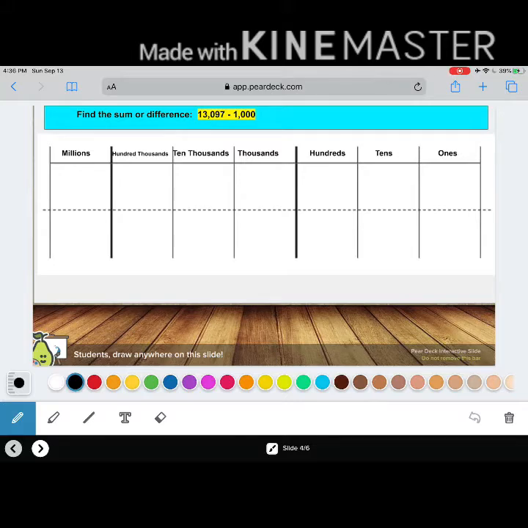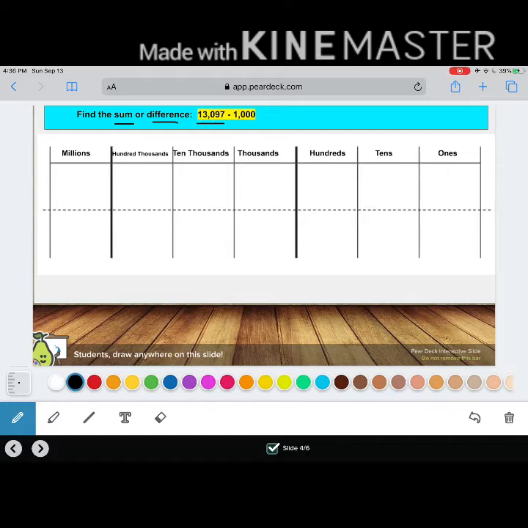Let's look at this first problem. In this first problem, it says find the sum or difference of 13,097 minus 1,000. What are we looking for? The sum or the difference? Based off of the fact that I see subtraction. That's right. We're looking for the difference. So you guys will notice that we're using the same place value chart from our previous lesson. And the reason why we're using the same place value chart is because I want to make sure that we are able to line up our numbers the same way we lined up our numbers when we were comparing.